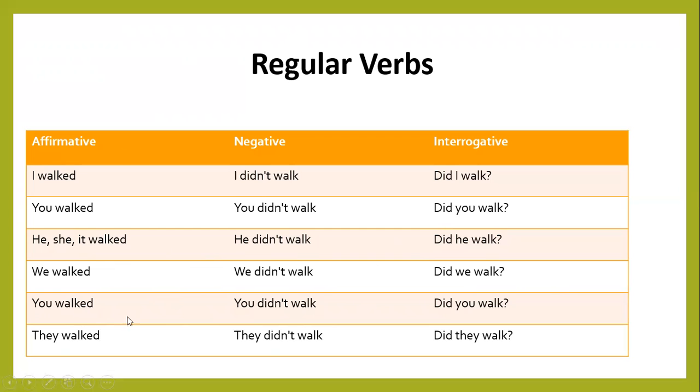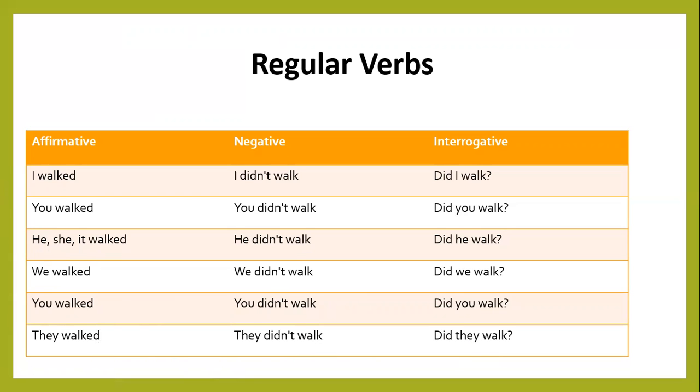You walked, you didn't walk. Did you walk? They walked, they didn't walk. Did they walk? Okay, so you understand the changes here.